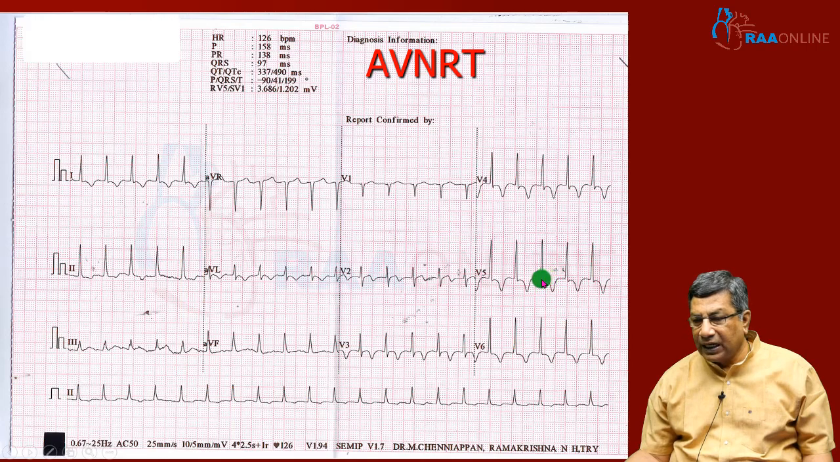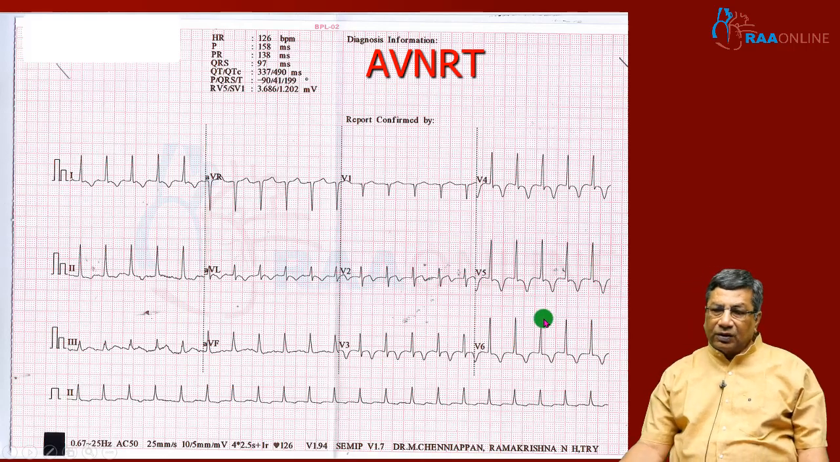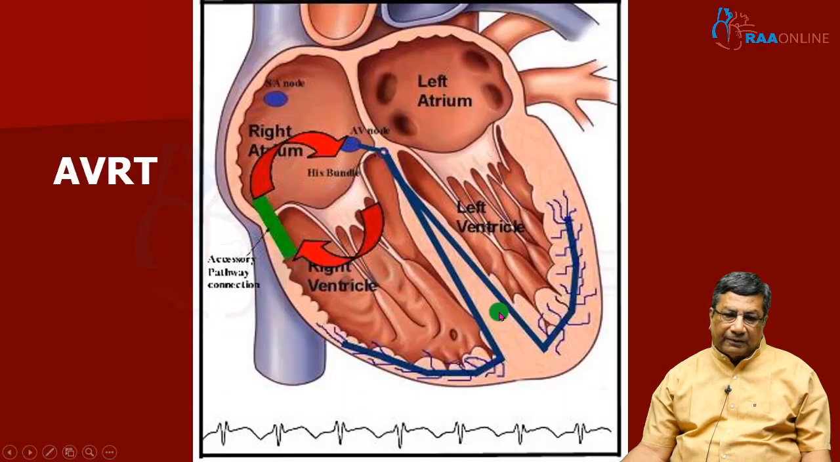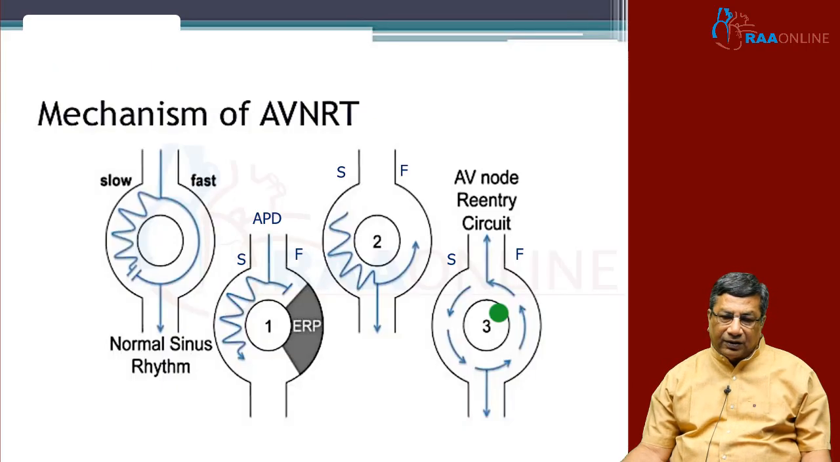So I assume that antegrade ventricular conduction and retrograde atrial conduction are happening simultaneously, because the slow pathway is conducting antegradely to produce the QRS, and the fast pathway is conducting very fast to the atrium to produce the P wave at the same time as the QRS. So this is a typical AV nodal reentry tachycardia. So the ECG itself will tell you the mechanism of reentry here. The mechanism of reentry is AV nodal reentry tachycardia.